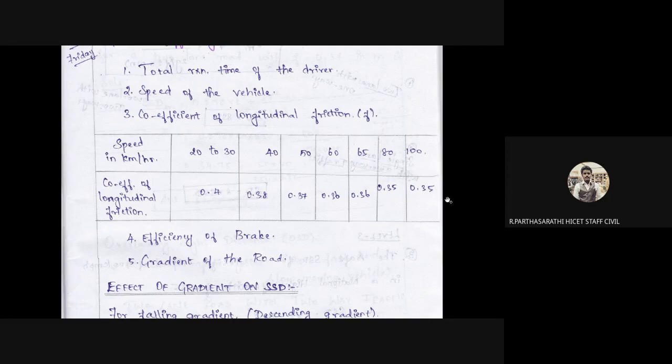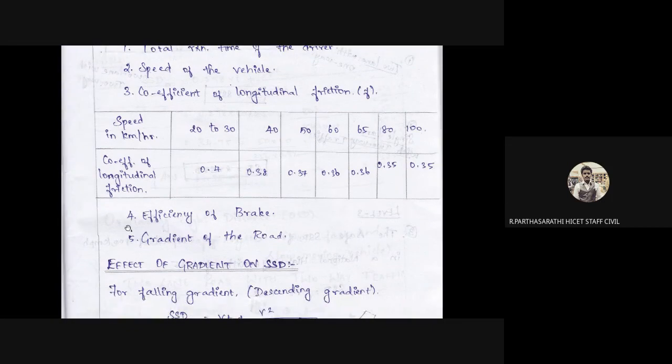Why does it reduce from 0.4 to 0.35? Because when the vehicle speed is very low, the vehicle tire is in direct contact with the road surface, so the friction is higher. But when the vehicle goes at higher speed, it is not directly connected with the road surface; it is slightly flying. For that reason the coefficient of longitudinal friction goes from higher to lower. High vehicle speed means low friction, and minimum speed means high friction. So it should be simultaneously available for your vehicles.